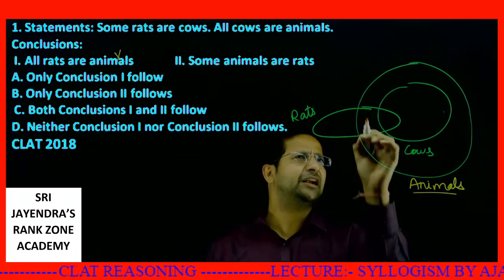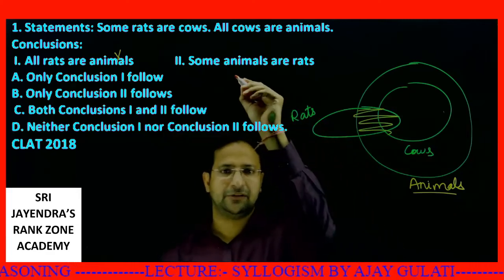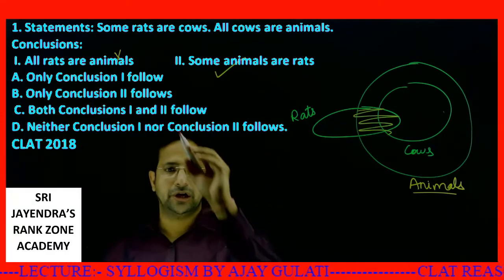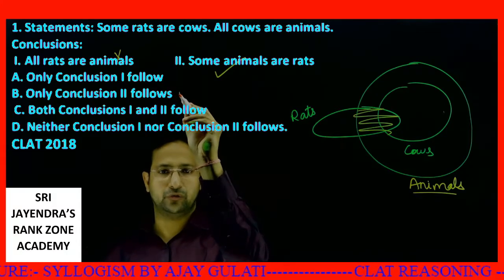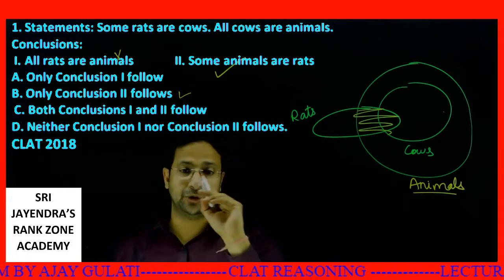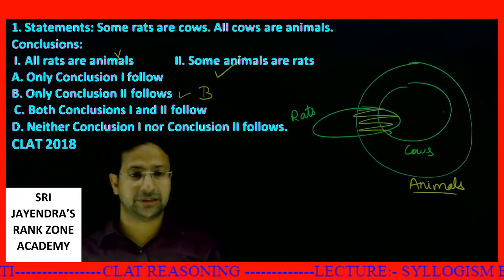Next is: some animals are rats. Definitely this much portion of animals lies with rats, so this statement is absolutely correct. Only conclusion 1 follows, no. Only conclusion 2 follows, this is correct. Both conclusions follow, no. Neither conclusion, this is absolutely wrong. So our option is answer D.